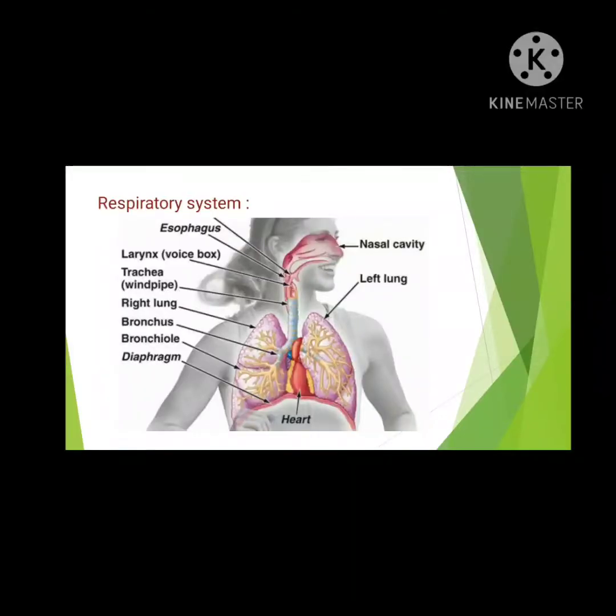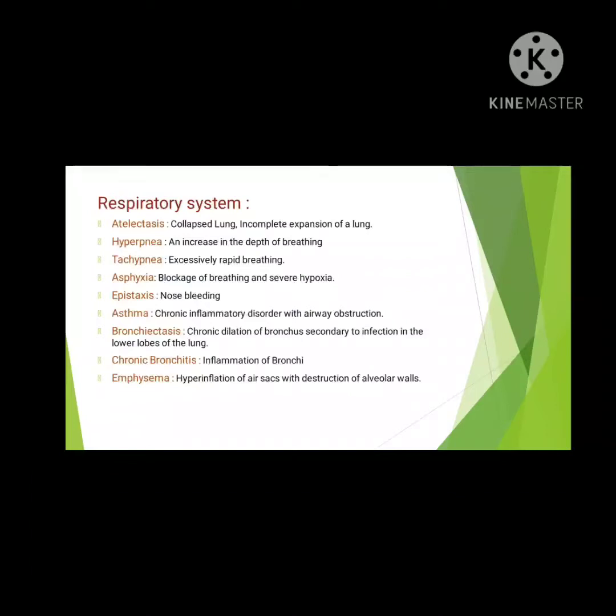Now we will see the common respiratory conditions. Atelectasis, it is the collapsed lung. The expansion of the lungs may be incomplete. Hyperpnea, the respiration depth may be increased, not the respiration rate. Tachypnea, excessive rapid breathing. What is the difference between tachypnea and hyperpnea? In hyperpnea, due to increased depth of breathing, the breathing rate may be reduced. But in tachypnea, the breathing rate will be faster.